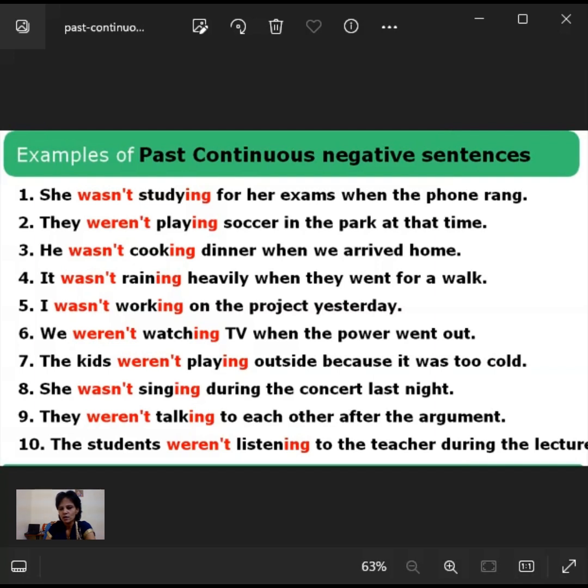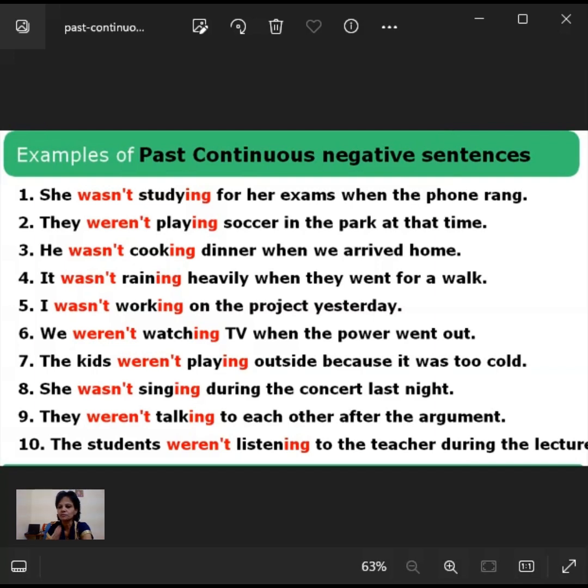And fourth one, was it raining heavily when they went for a walk? This person is asking about these people when they went for a walk, at that time whether it was raining or not. It was raining heavily or not. That moment, in the past situation, someone is asking whether it was raining when they went for a walk. That is what it means.